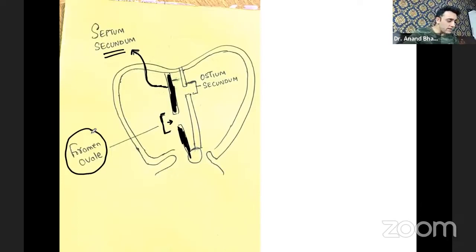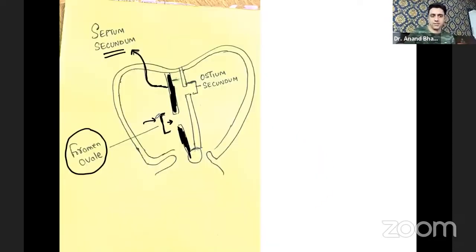Ostium secundum is a different thing, and septum secundum is a different thing, okay? So septum secundum goes down, and below, in between, there is a gap known as foramen ovale. Now this is the normal anatomy or normal development of the atrial septum. It is a 3 marks question for theory exams, and they can clearly ask you this much. So this is one segment.